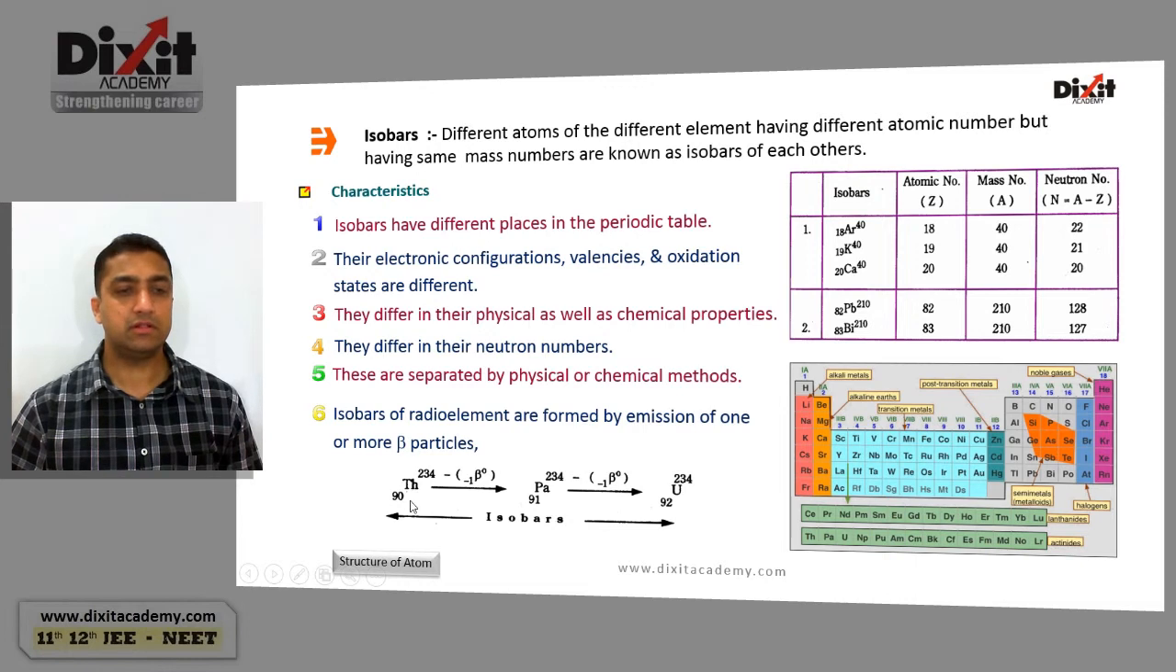Example, thorium-90-234 disintegrates to protactinium-91-234 by emission of 1 beta particle. Protactinium disintegrates to uranium-92-234 by emission of 1 beta particle. In thorium, protactinium, and uranium, atomic numbers are different but mass numbers are same. Hence, they are isobars of each other.